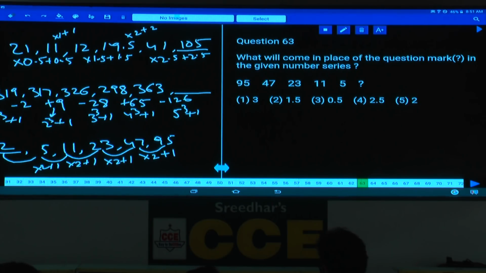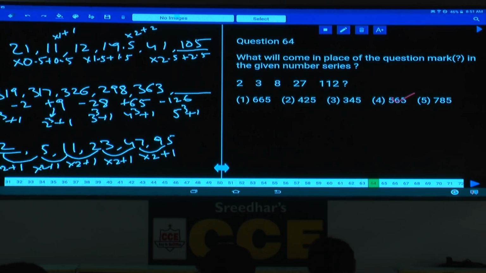Now 2 into 2, 4 plus 1 is 5. Then what is the missing number here? 2 is the missing number. Now the relation is into 2 plus 1, into 2 plus 1, into 2 plus 1, and so on. And this is about question number 63. Then question number 64. Now in this question number 64, 2, 3, 8, 27, 112.